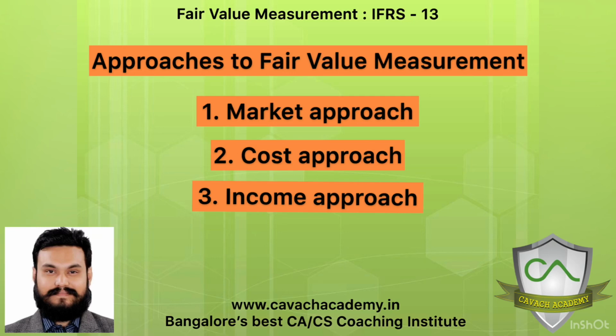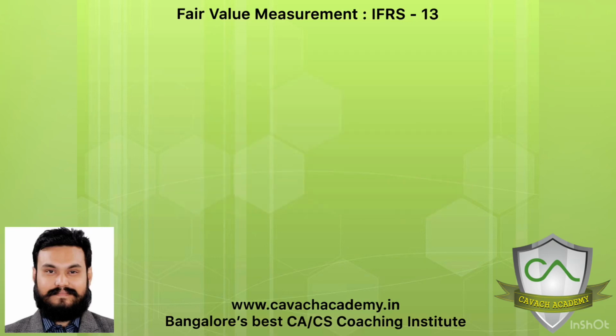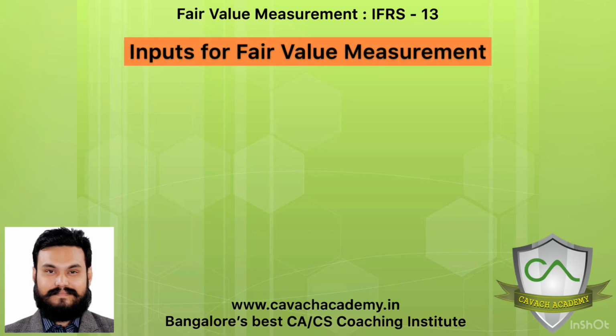The next step is to determine the fair value, and we need certain inputs. Now these inputs have been categorized by IFRS 13 into three levels: level 1, level 2, level 3. What is level 1? Level 1 is simple. For example, the market approach could be level 1. Market approach means I have a particular cell phone which is 1 year, 2 months old. There is an active market for exactly similar, identical, almost same cell phones being sold in the active market. So very good, then you can just go to that active market.